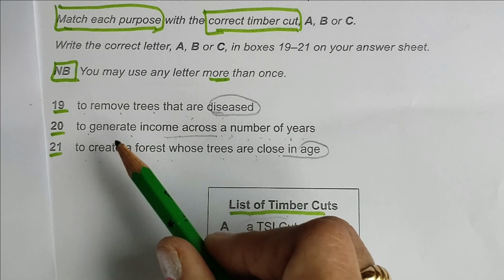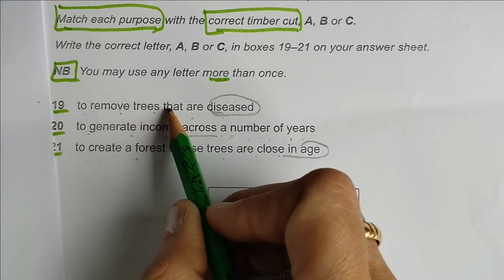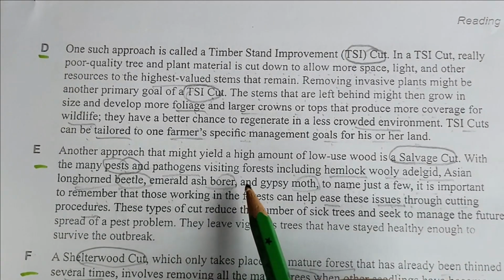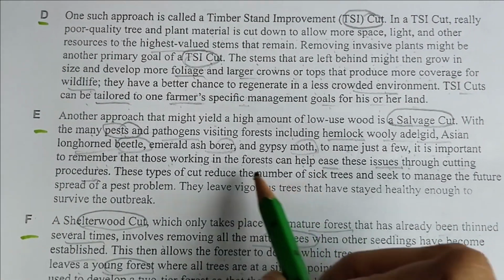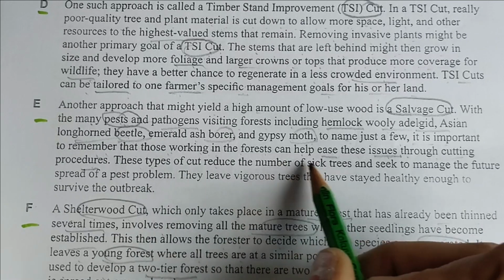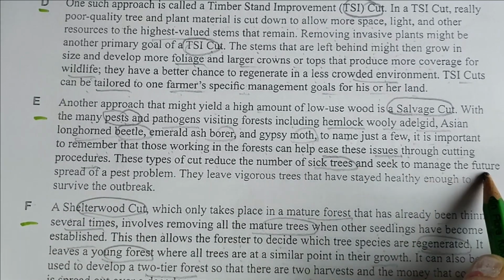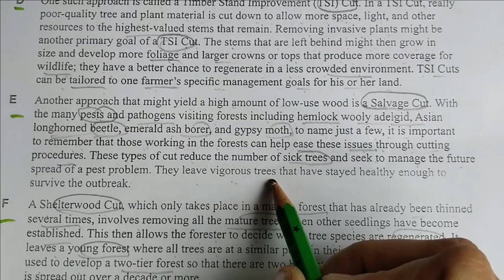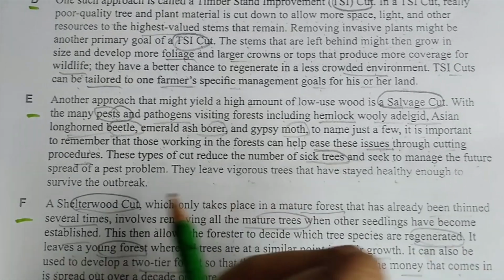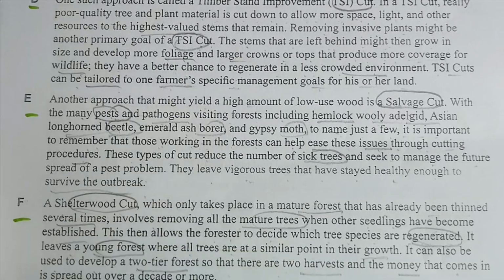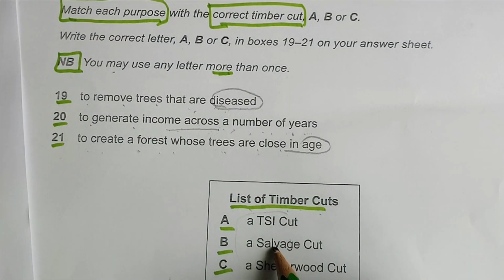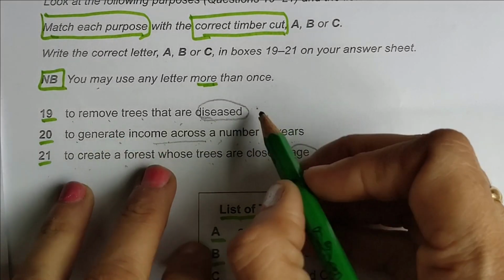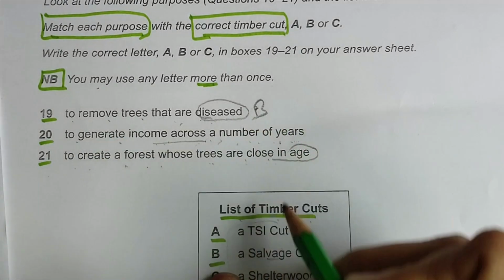To remove trees that are diseased, including, and these reduce the number of sick trees and seek to manage the future spread of a pest problem. They leave vigorous trees that have stayed healthy enough to survive the outbreak. Salvage tree: to remove trees that are diseased. So we will just put B for this.